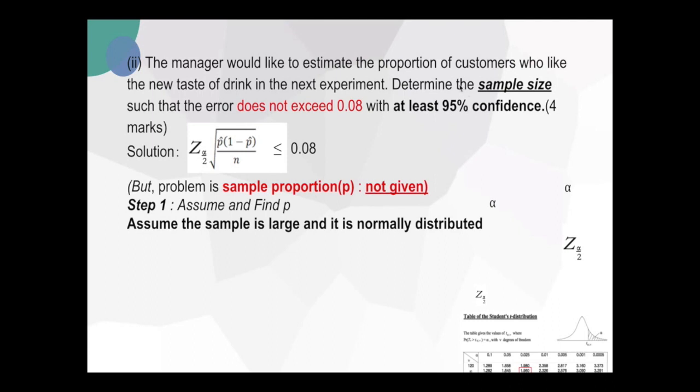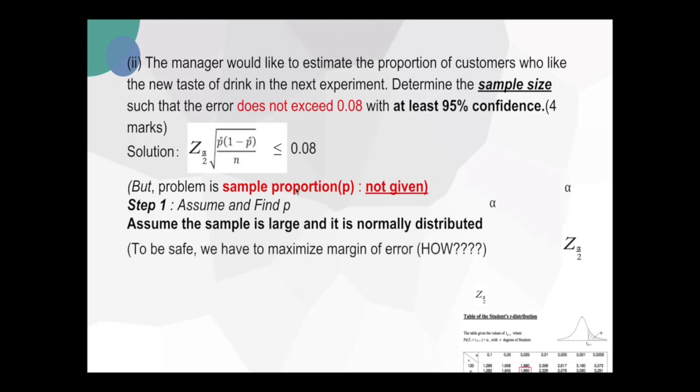If we want to find the sample size, we need to know about the sample proportion. However, the question does not provide any sample proportion. Therefore, if we want to calculate this question in standard normal, we need to assume that the sample is large and it is normally distributed.